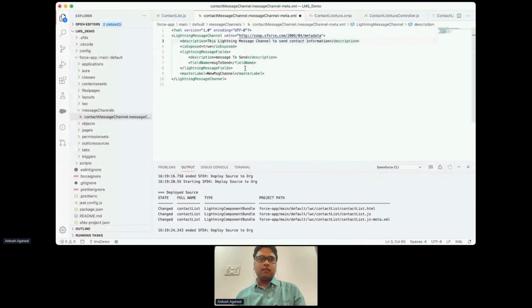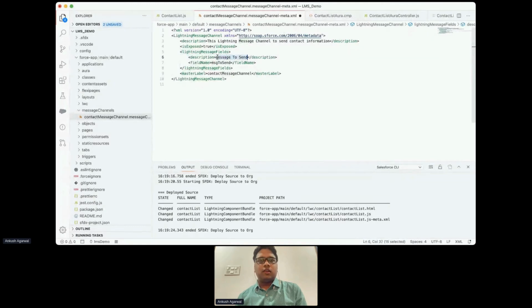So we can change its name to contact message channel, and is export should be true, and we can define lightning message fields over here.